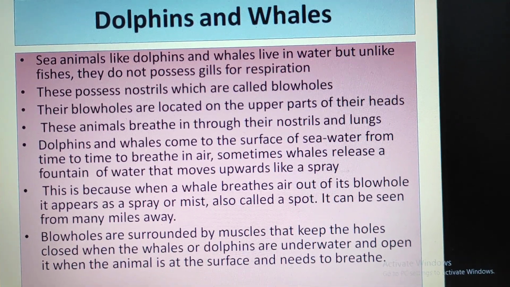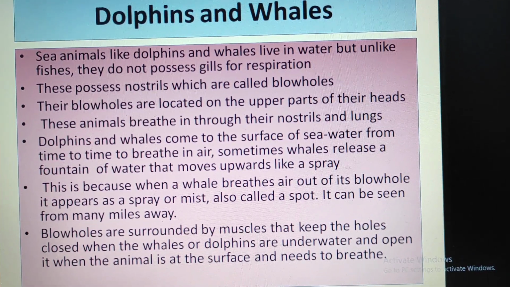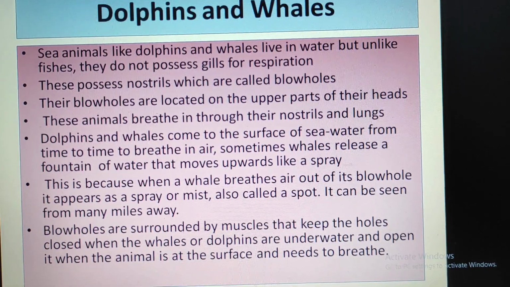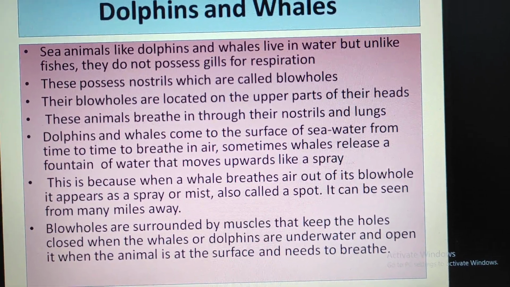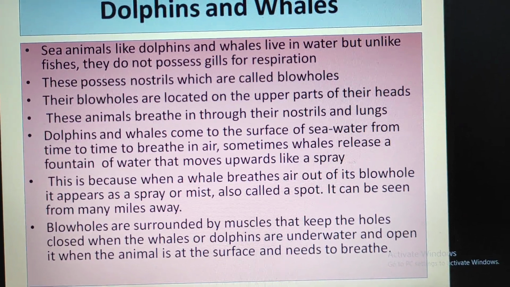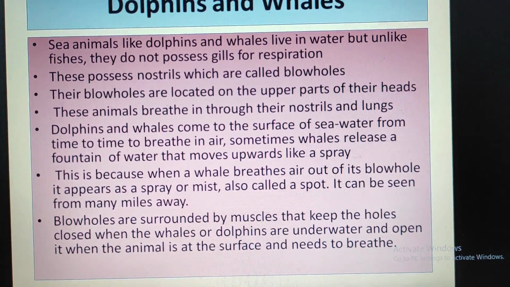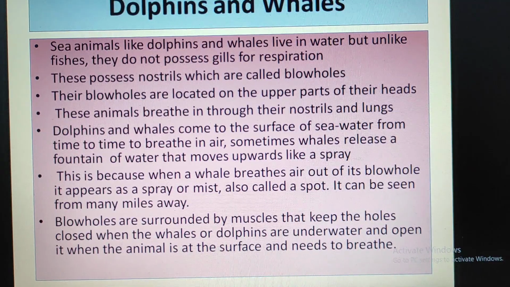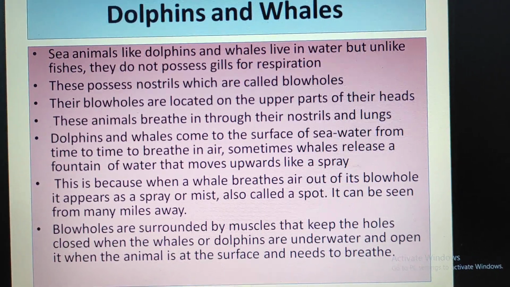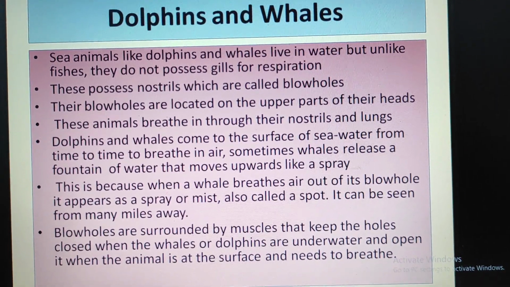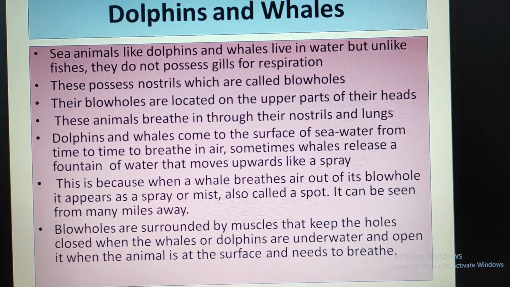Sometimes whales release a fountain of water that moves upwards like a spray. This is because when a whale breathes air out of its blowhole, it appears as a spray or mist, also called a spout. It can be seen from many miles away.